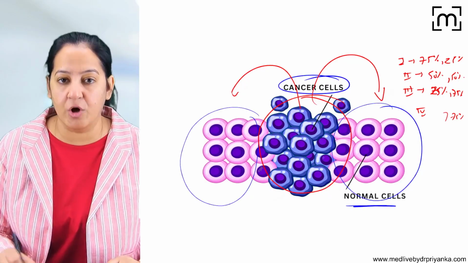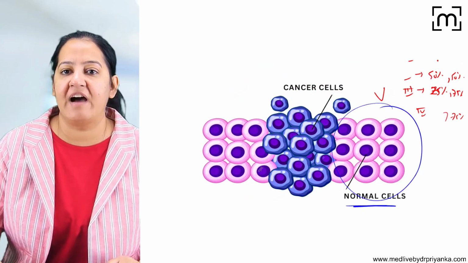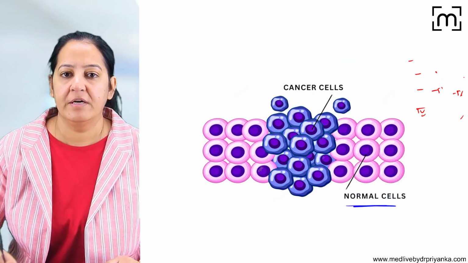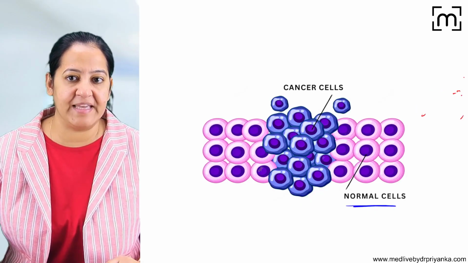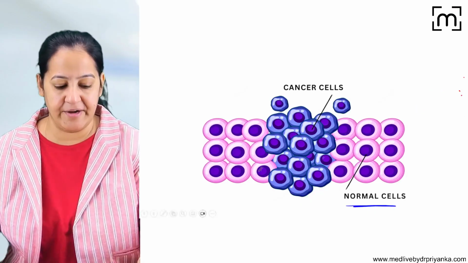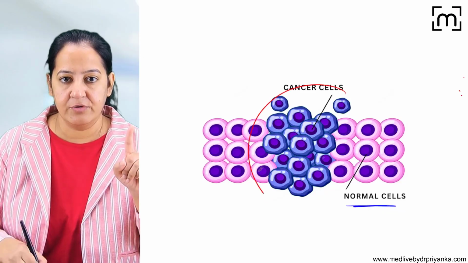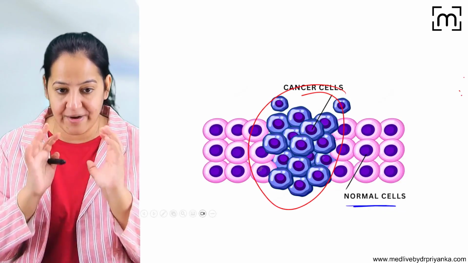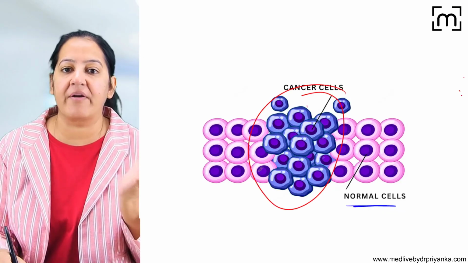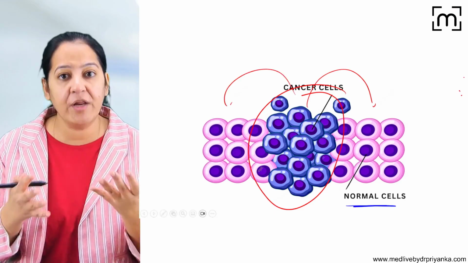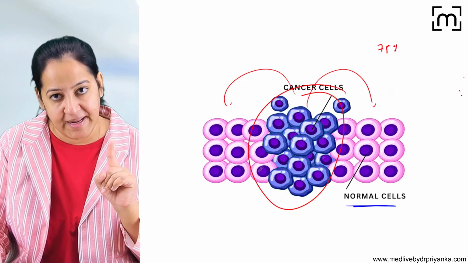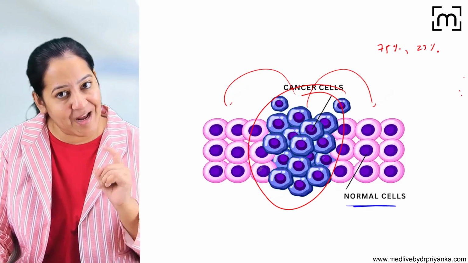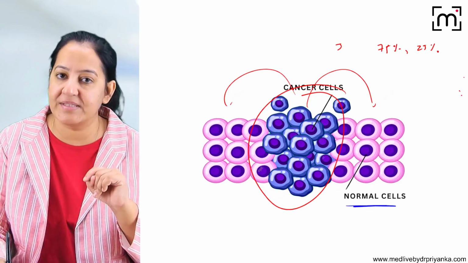So basically, in a group of cancer cells, have a look here. For example, I'm having 100 cancer cells. We talk in terms of percentage, that's why I'm saying 100. Out of the 100 cancer cells, how many of them are resembling the normal cell and how many of them are different from the normal cell? If 75% are resembling and 25% are anaplastic, anaplastic means different, it is known as grade 1.